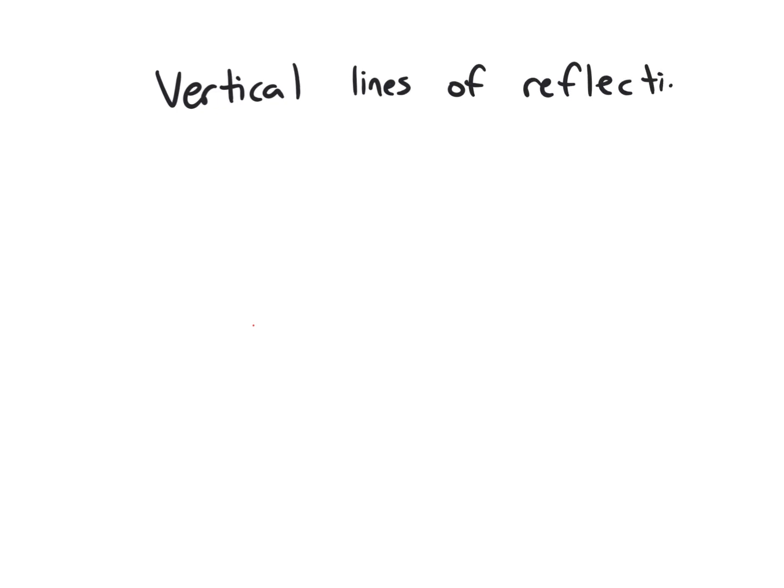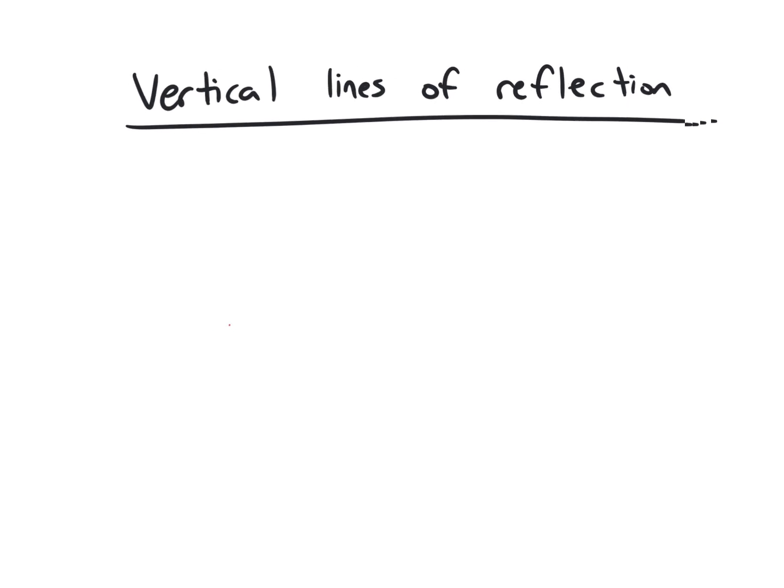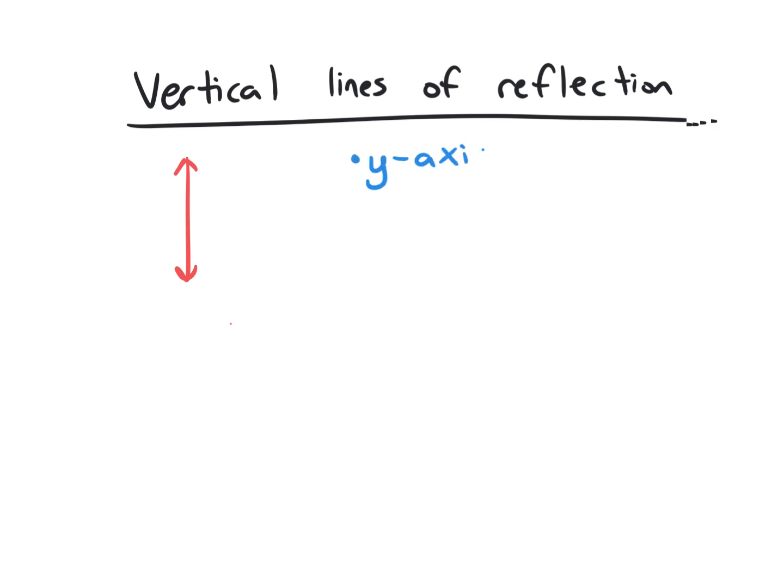So, we're going to talk about different lines other than the X and the Y axis. So, go ahead and label vertical lines of reflection off to the side of example 4. Vertical lines of reflection. What direction is vertical? Up and down, okay. What axis is up and down? Y axis. Yep, so that's one of our options of a vertical line of reflection.